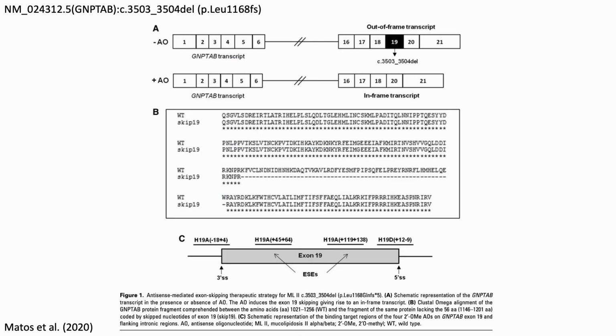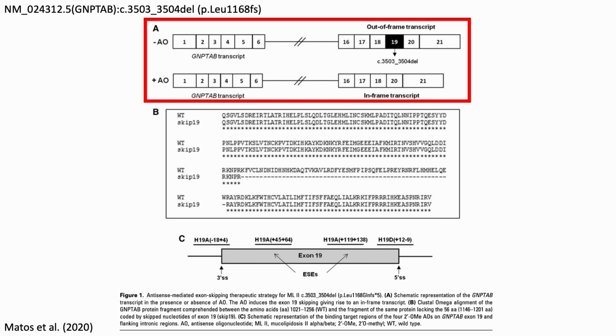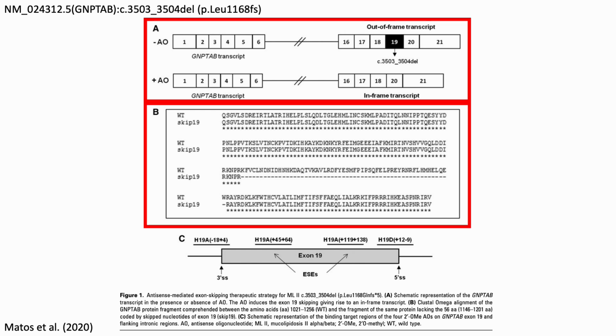In Figure 1 from the Matos paper, we see that this variant is in exon 19, and it is not in the first or last coding exon. We can also see that this deletion results in an out-of-frame transcript, and that skipping exon 19 brings the transcript back into frame, since exon 19 is in frame. In panel B, we see the amino acid sequence of the transcript without exon 19 in the second row. A stop codon is not formed.